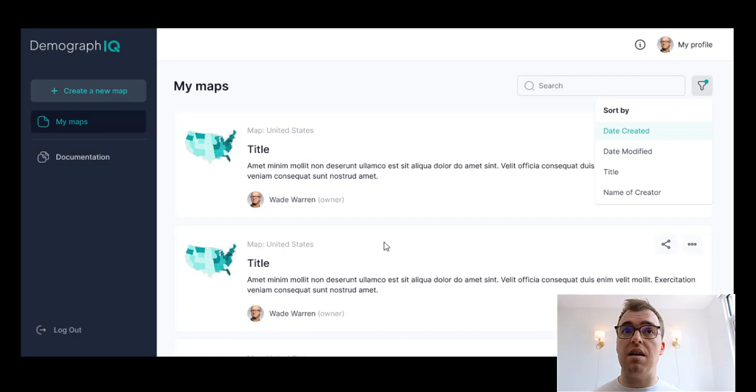Next steps, I am taking this, which is a clickable prototype in Figma, so it's not a real website, and I'm personally coding it so that you will have access to this website, hopefully in the next few months, depending on how fast I am as a coder. And I've also already set up the backend, so the data is already there. I'm mostly just putting a face on it.